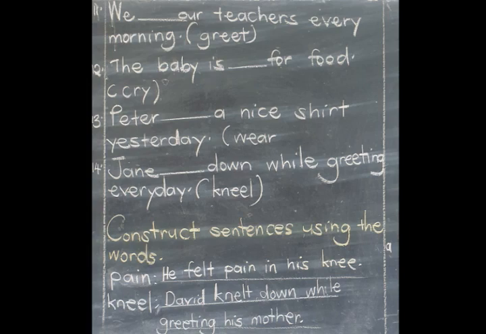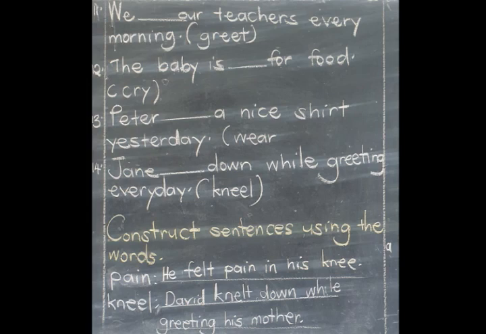So now we move to the next instruction or the next activity that we have, and it is telling us to construct sentences using the words. So we looked at the vocabulary last time, and now we are going to make sentences using that vocabulary. For example, on the first one we have pain.